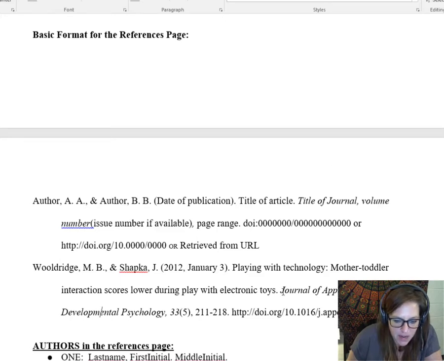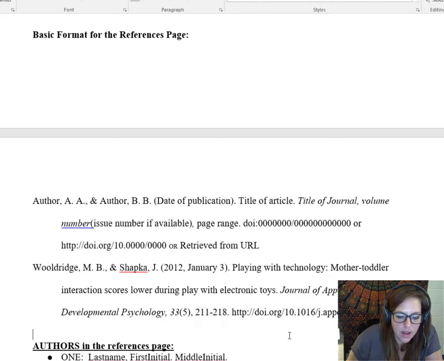Next, we have the name of the container, and in this case, it's a journal. And we have to italicize that as well as put it in title case, which means that the first letter of every important word is capitalized. This is the volume number here. Notice it's not labeled at all that it's the volume number, but it is italicized with the journal name. Then we have the issue number in parentheses, and then we have the page range.